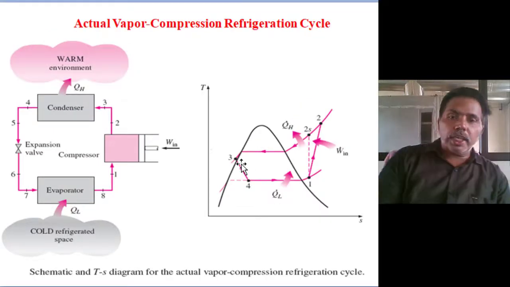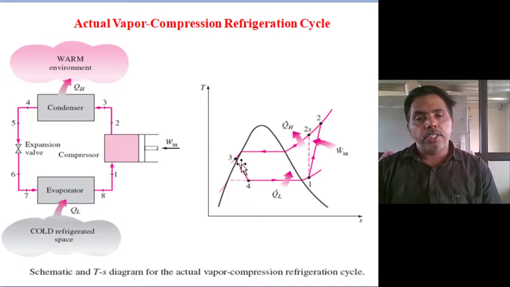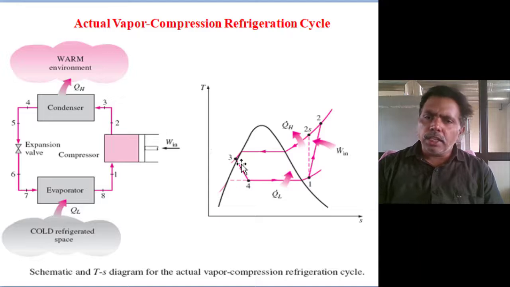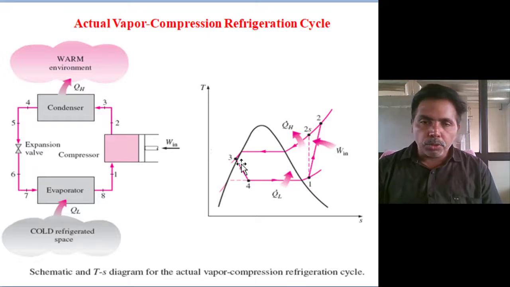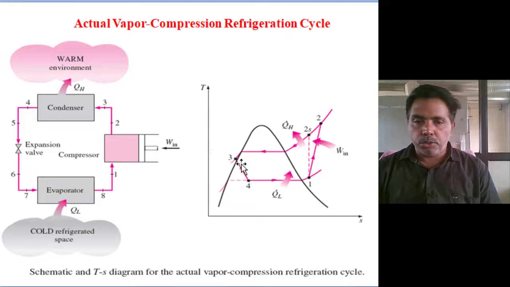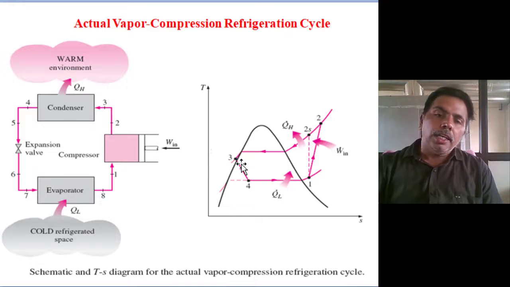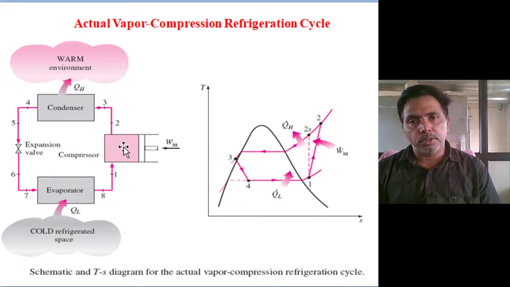So, coming to the actual vapor compression refrigeration cycle, the processes are not changed: constant pressure heat rejection in the condenser, adiabatic or isentropic compression in the compressor, and constant pressure heat absorption in the evaporator. But in the practical case, isentropic compression is not at all possible.